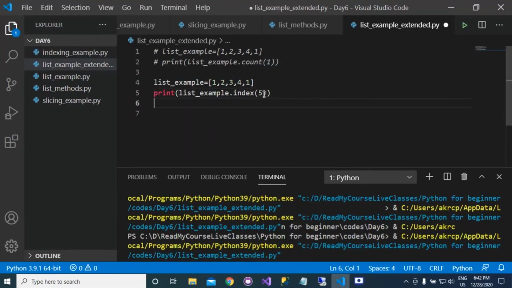Actually, this is not the safest method. I will give you the example of some safe method that will not cause an exception if the element is not found.